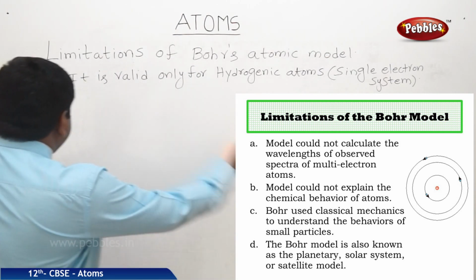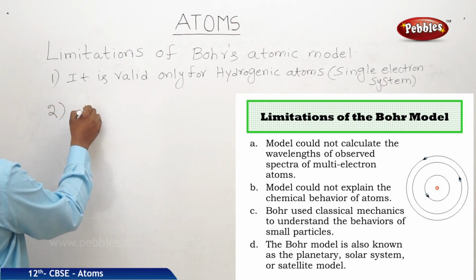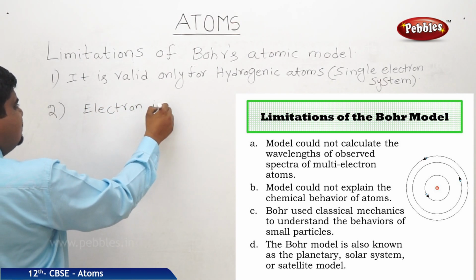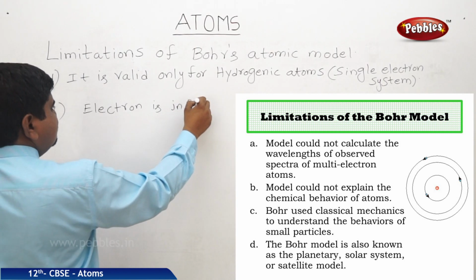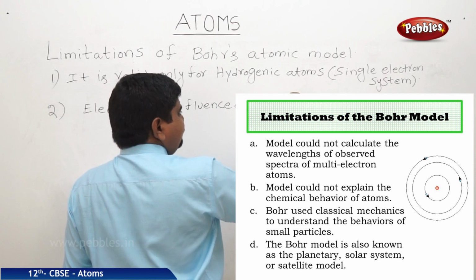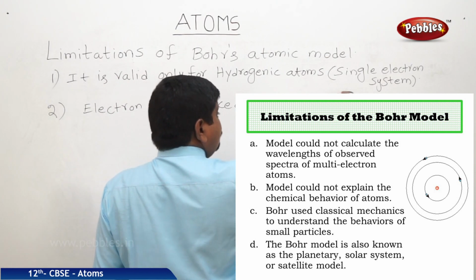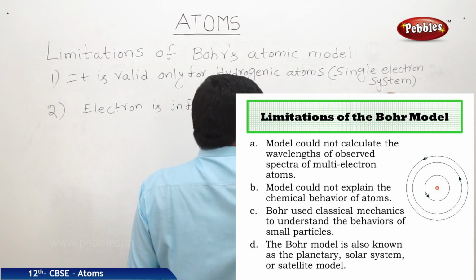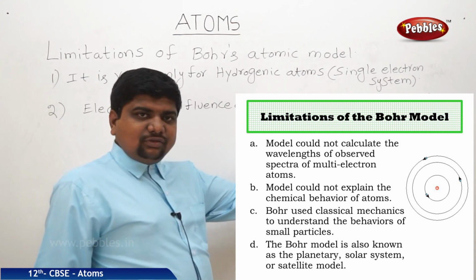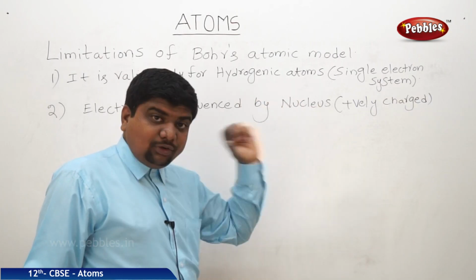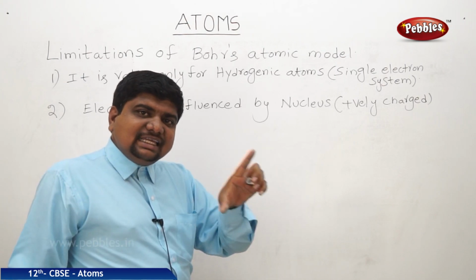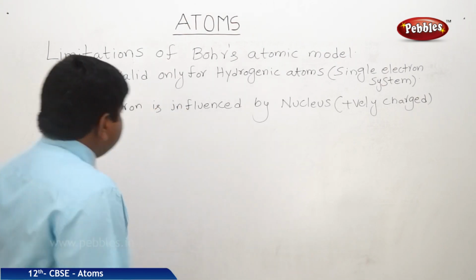They took the attraction by the positively charged nucleus into consideration, but they forgot to note the force of repulsion between the electrons in an orbit.